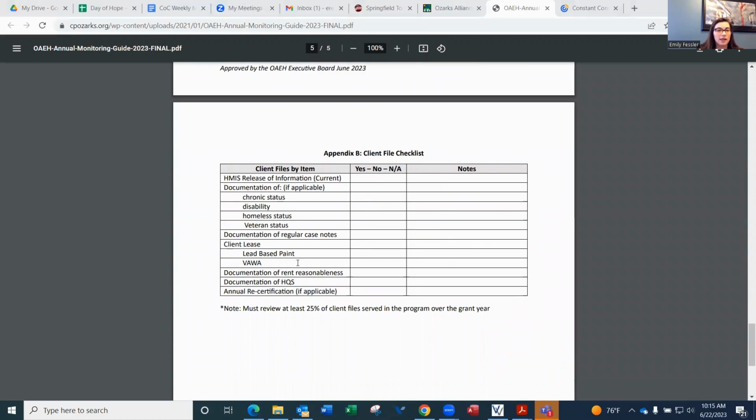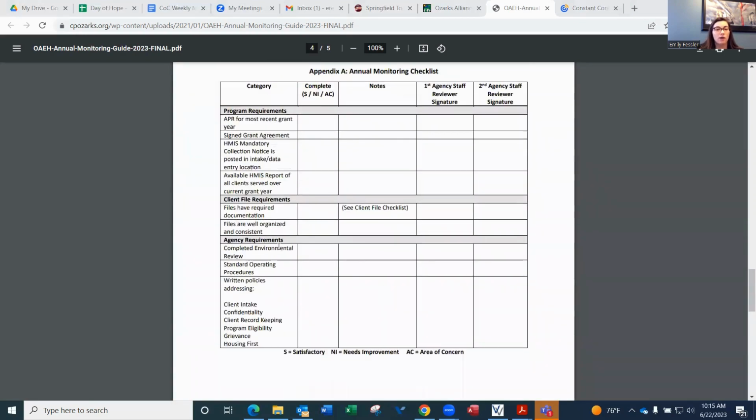So here we'll list the client files by item and let you know if you do or don't have those things and if they are up to date. So obviously the HMIS release of information needs to be current. So if that HMIS release of information, or that ROI, is expired, then you will need to get a new one. And so that would be something where all client files are not up to date. There is something that needs improvement. So when completing the annual monitoring checklist, you will go ahead and fill out these different sections.